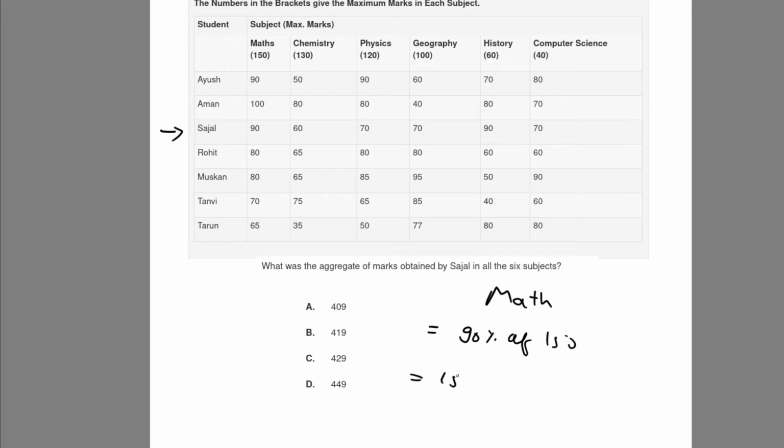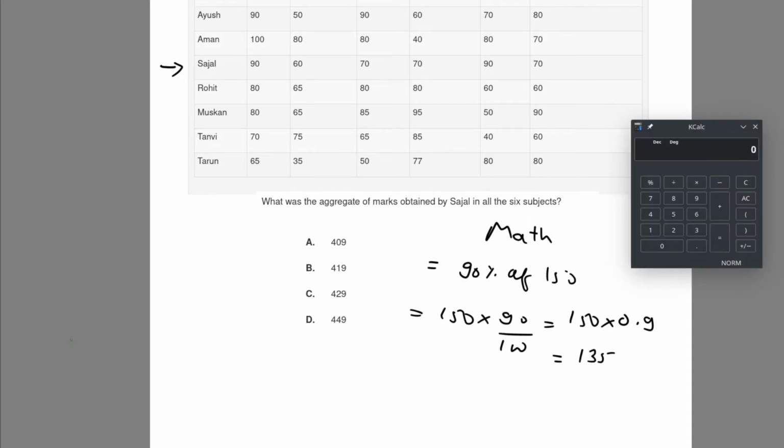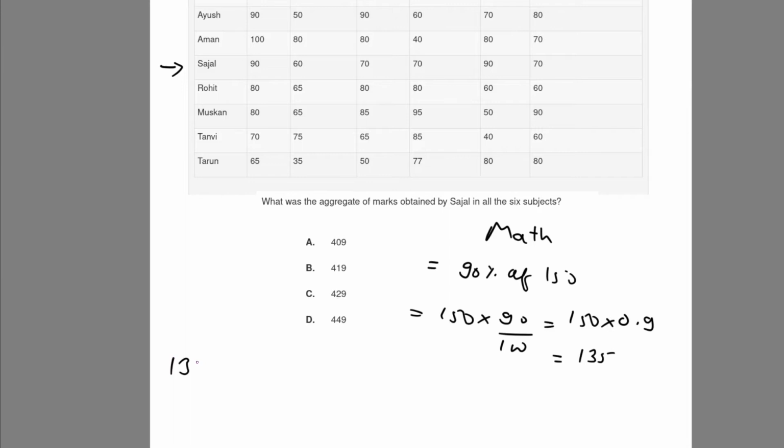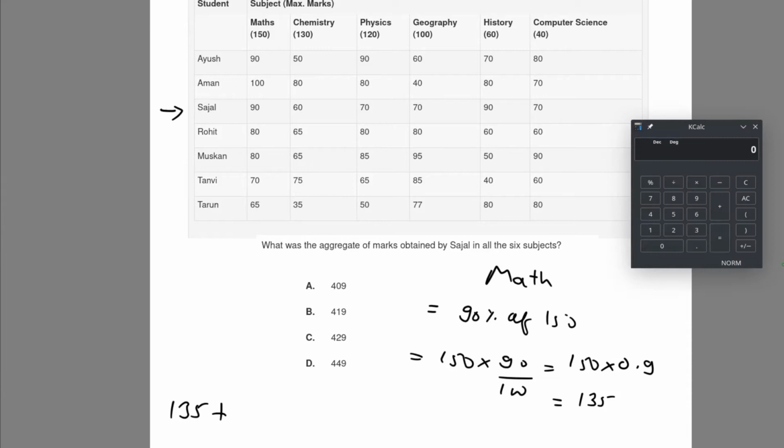So it's just 150 into 90 divided by 100, or we can say 150 into 0.9, which is 135. Let's find the same thing for the others: 135 plus 0.6 into 130, which is 78.